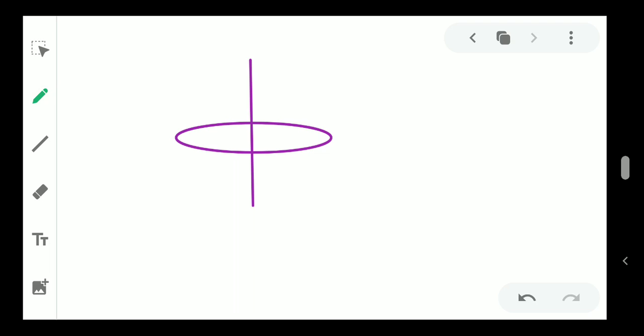So the loop is rotating around this axis, and the distance is r. So there are so many points, you can see, right?